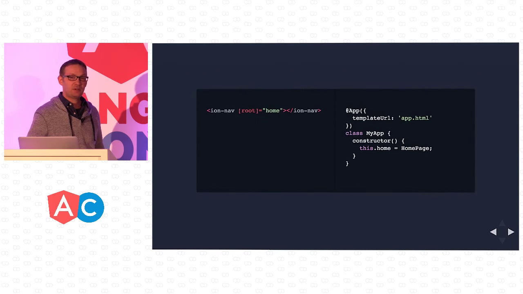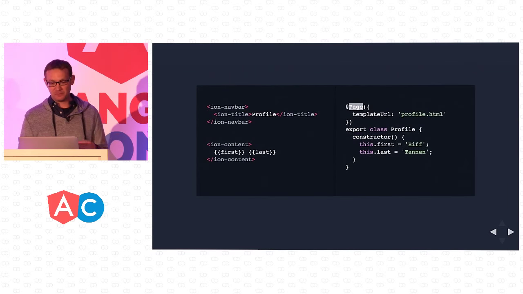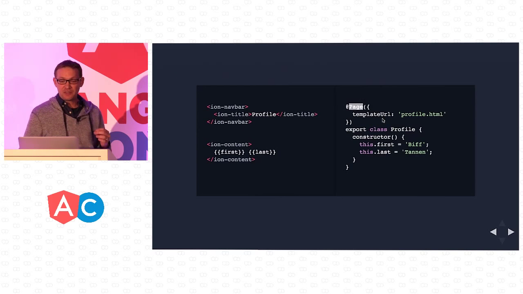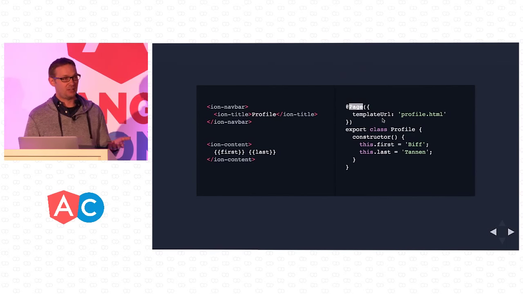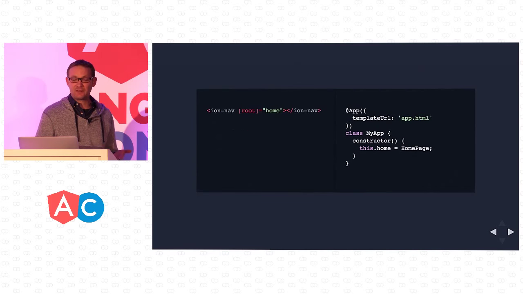That was an example of a page that would come sliding in, which could have been a modal, it could have been a tab, it could have been, actually let me go back to this. Another thing they wanted to stress is that this is a very simple component. As far as what you're coding, it could be anything. It could be a modal, it could be a page, it could be a tab. It really doesn't know. It's how Ionic decides to present it, or how you decide to push this onto the stack. And so again, this is the root component. What we're saying is Ion nav, we want the root component to be the home component. And here we have an app decorator.